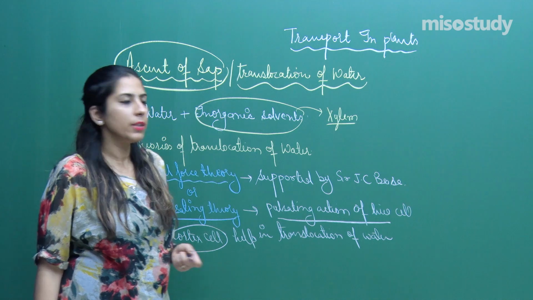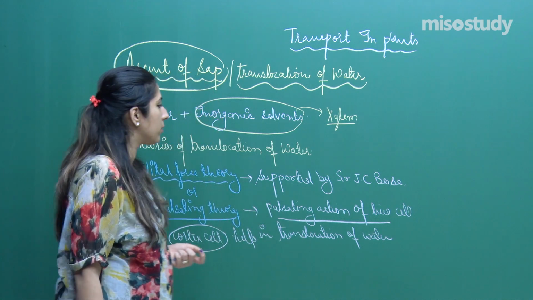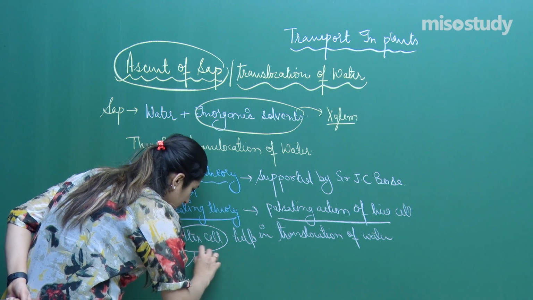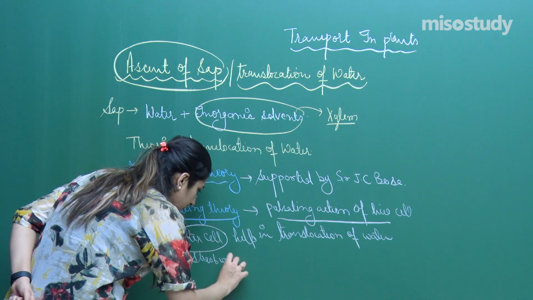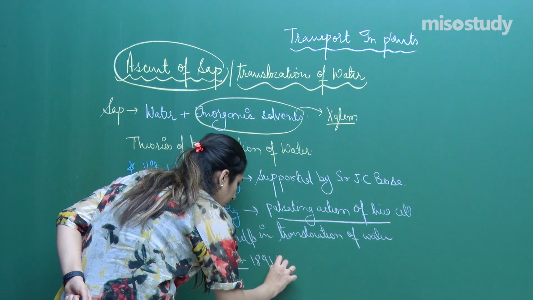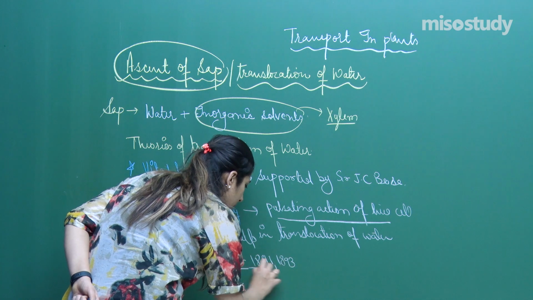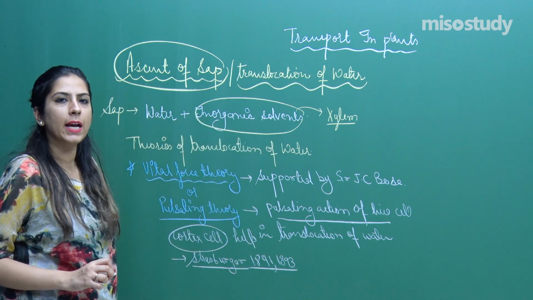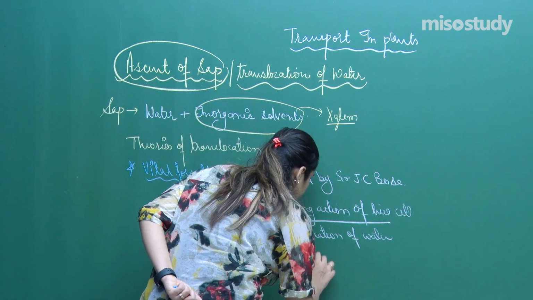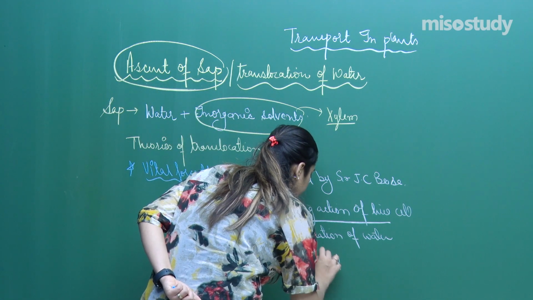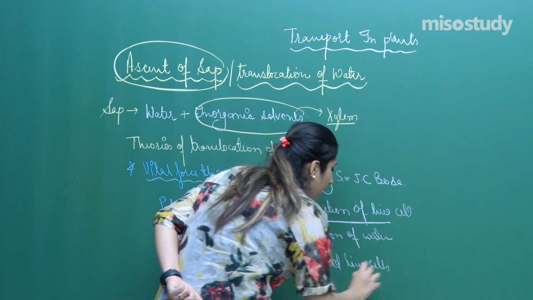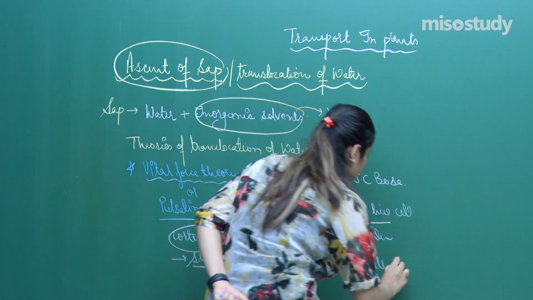So how was it proved that this is a wrong theory? This was proved by Strasburger in the year 1891 and 1893. They did one experiment, and what they did, they killed live cells. All the live cells they killed, and by what? By poison.